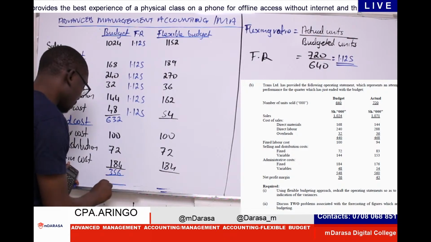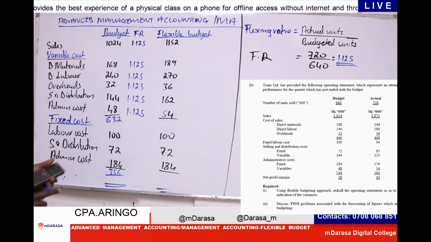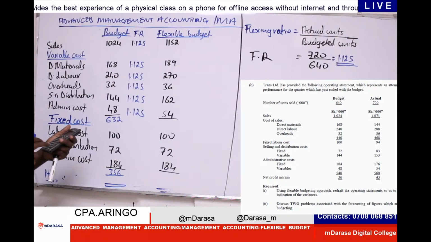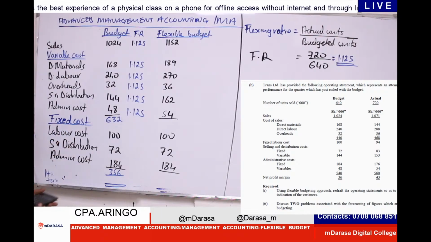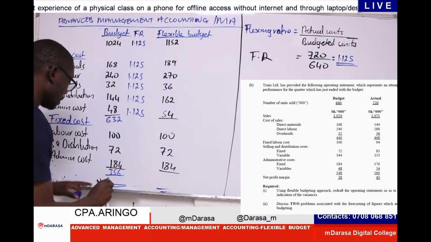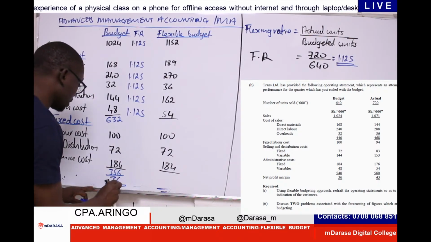So that is to say, our profit in the first case I should be having the 1024 minus 632 minus 356, which would give us what? A value of 36, and confirm with what you are given at that point, which in this case, of course, we are given a value of 36. That is what we have, right? We have 36. So with a lot of confidence, this is the value that you're getting.